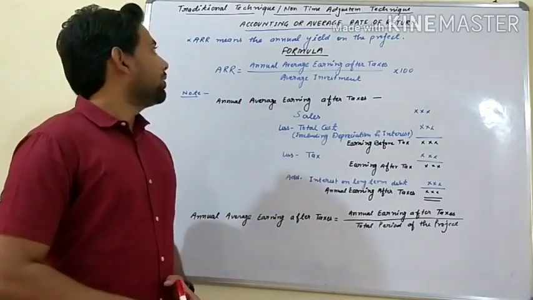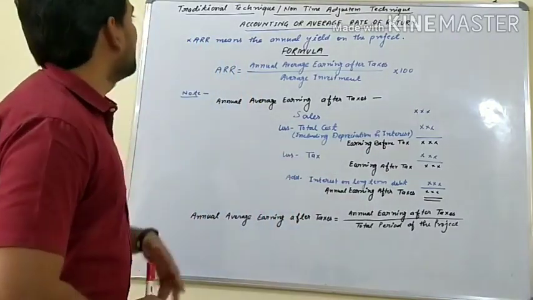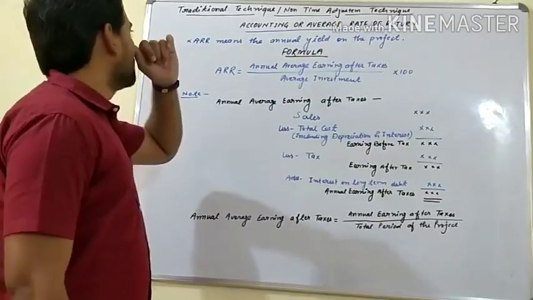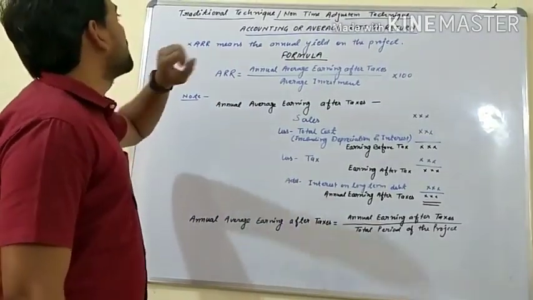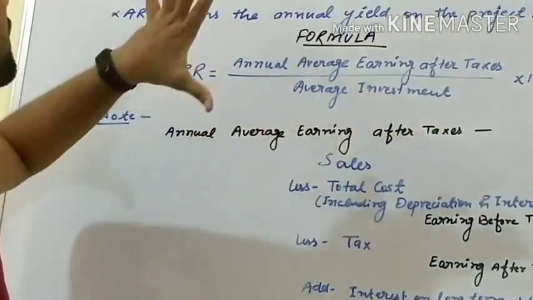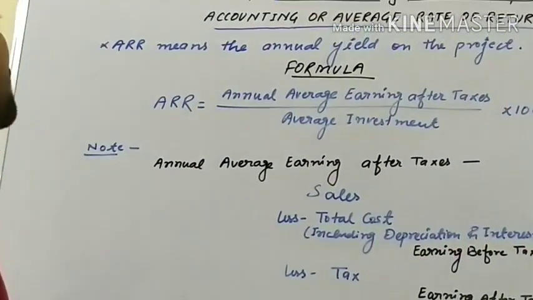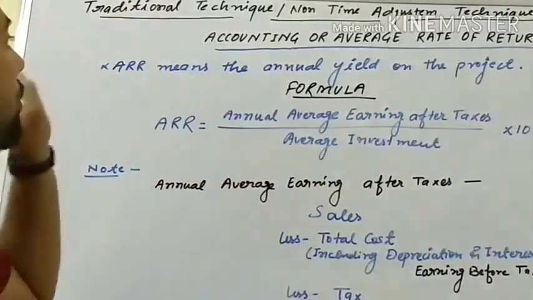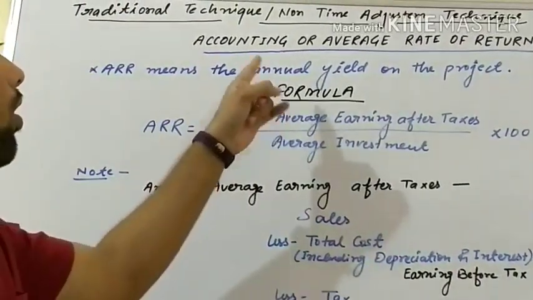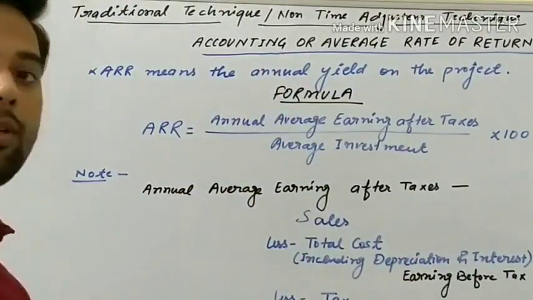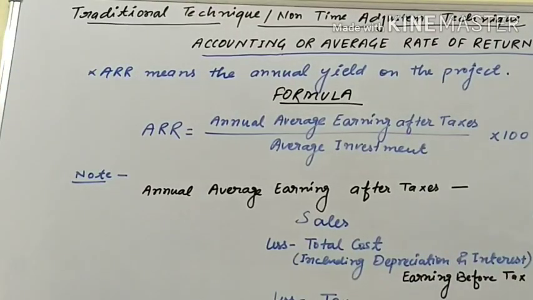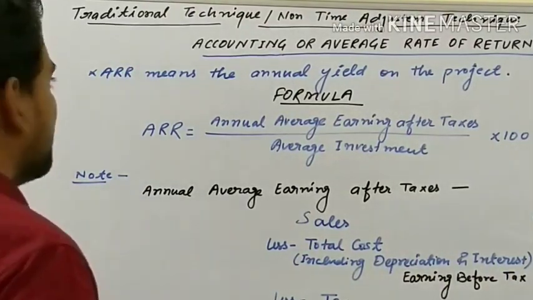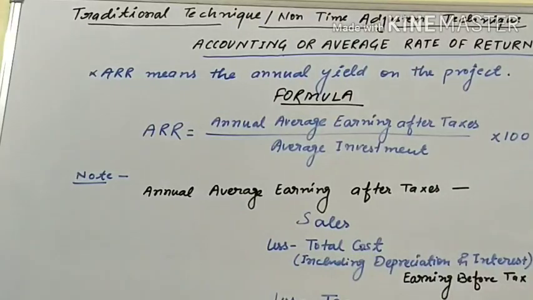Today, we will go further in capital budgeting and we will start from the techniques of capital budgeting. First, we will discuss the traditional techniques, and in the previous lecture, I told you that in traditional techniques there are two methods. First is accounting or average rate of return. The second is payback period. First, we will discuss the accounting or average rate of return. Let's see what is ARR.